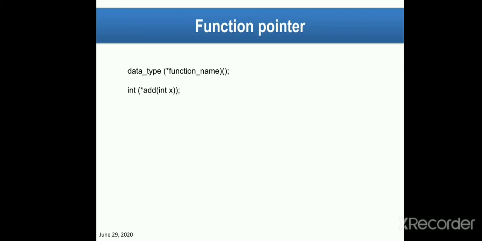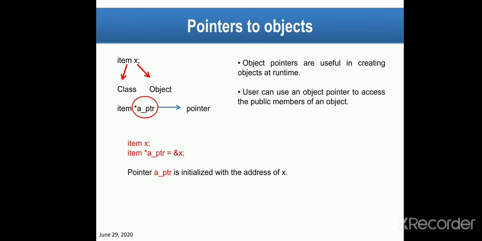Now function pointer. A function pointer means the pointer will point to a function. First of all we declare the data type, then the star and function name, like int (*add), where add is the function here. Then int x. We have taken some data like x. Okay.